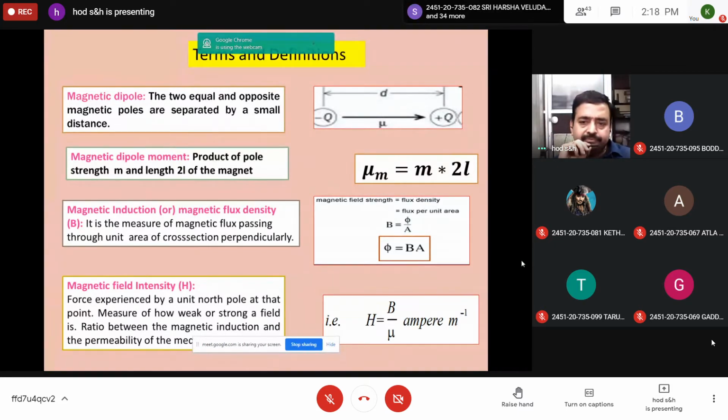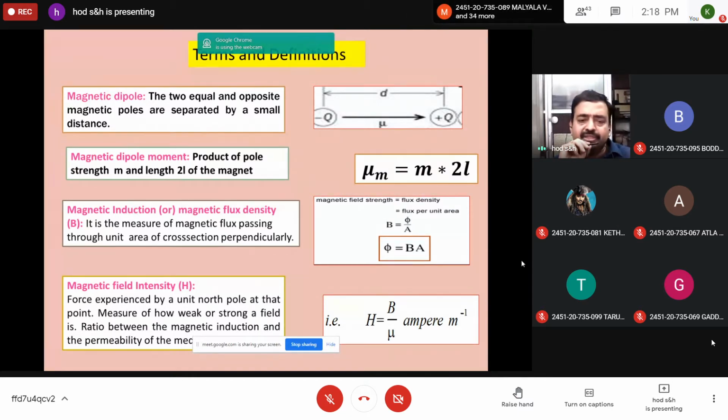Please note. Mu is the magnetic dipole moment, and d is the distance of separation. Because of the dipole, it creates a certain force, which is called the magnetic dipole moment. The second one: the product of pole strength m and the length 2l of the magnet is called the dipole moment.